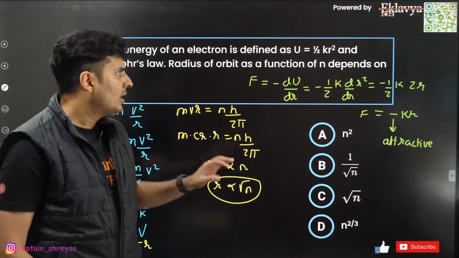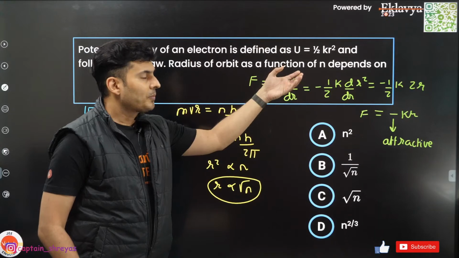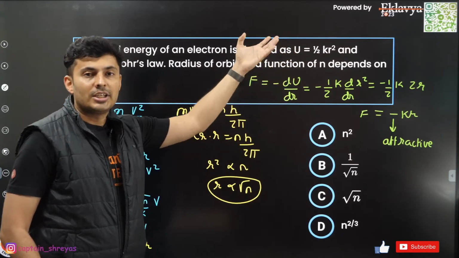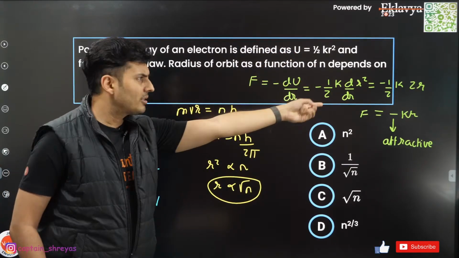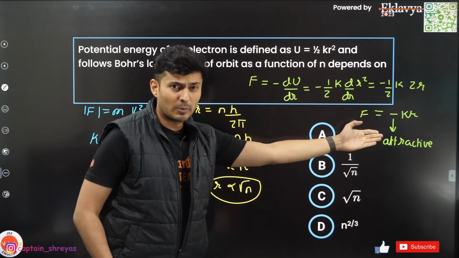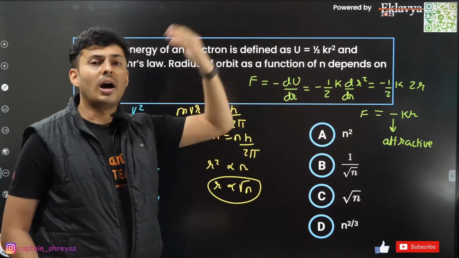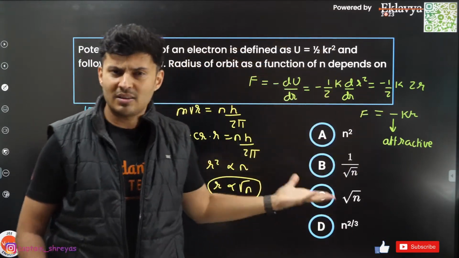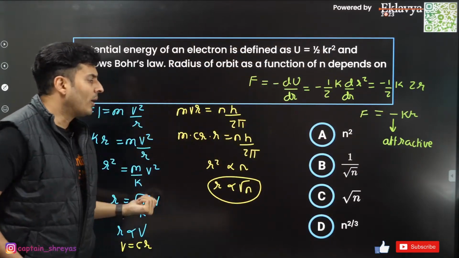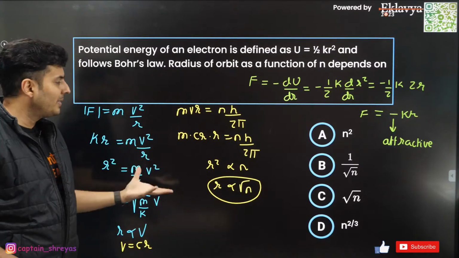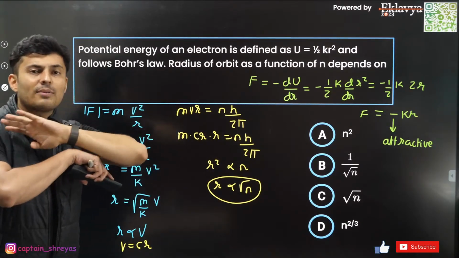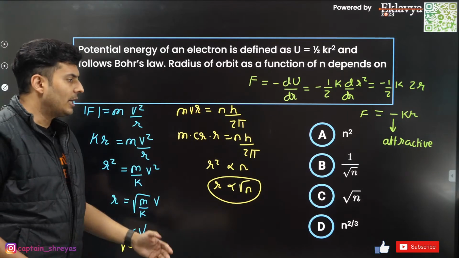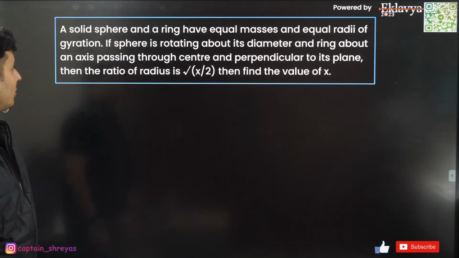Very standard question. They often change the Coulomb's law, where force is usually inversely proportional to r square. They make it proportional to r cube, or proportional to r, or inversely proportional to r raised to 6, whatever. And then they ask, what is the radius proportional to? What is the speed proportional to? So these kind of questions are very common, a standard variety of question again. Moving on to the next one.